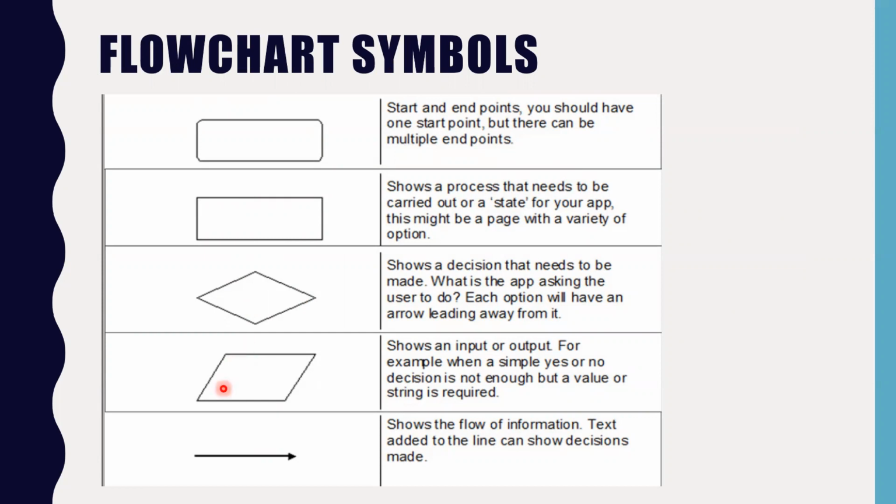Then input and output is displayed in this parallelogram. And the last one, the arrow, shows you the flow of information. What is the flow of information? That we will study right now with the help of an example. Okay, let's take example one.